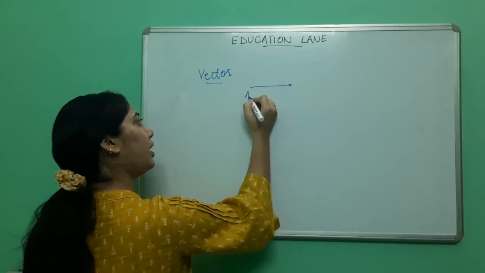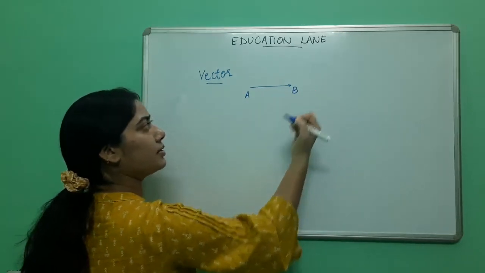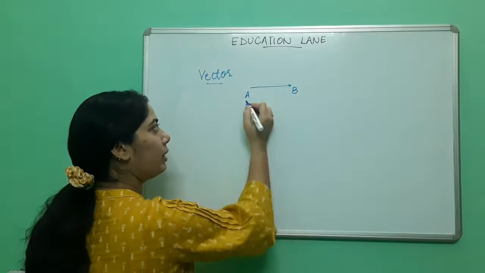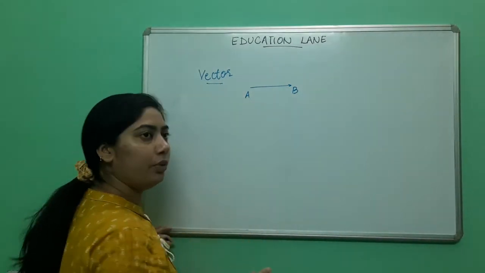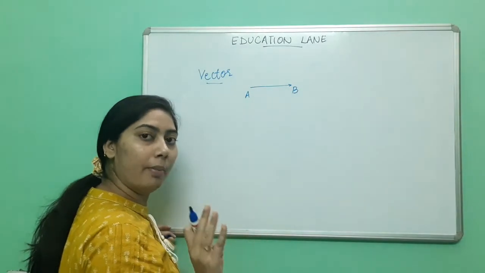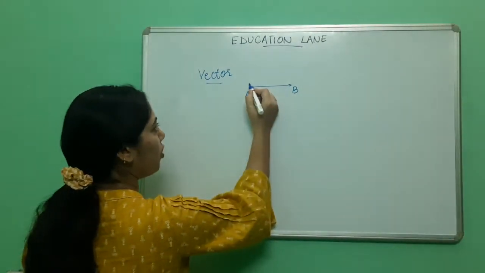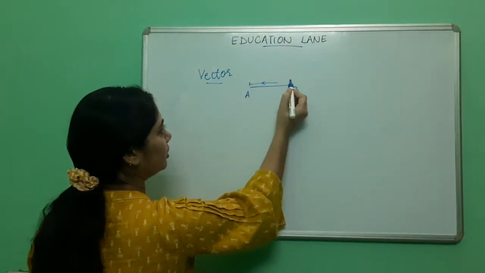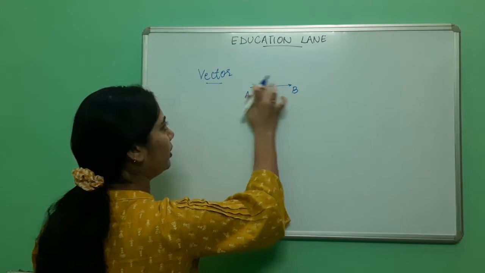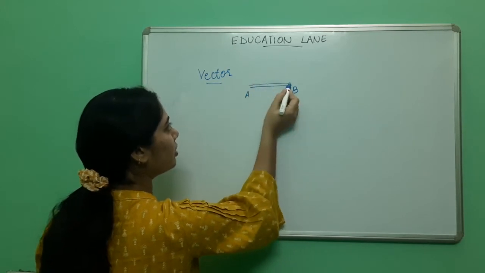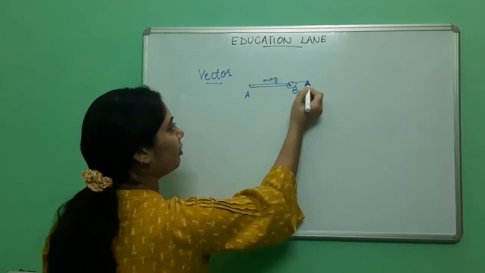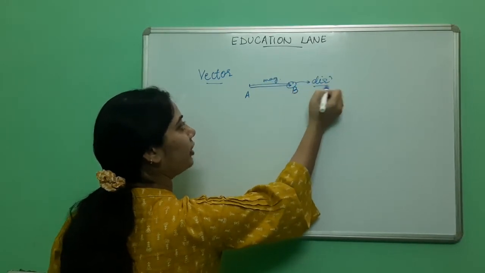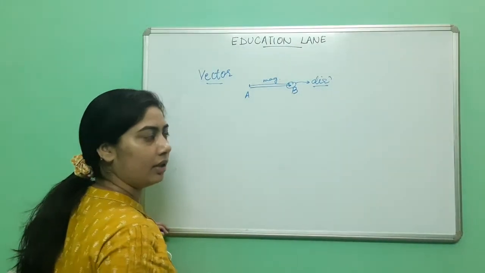This is A, this is B. AB is a vector. Now I told you that a vector has magnitude and direction. So this length will be its magnitude, and this will be its direction.